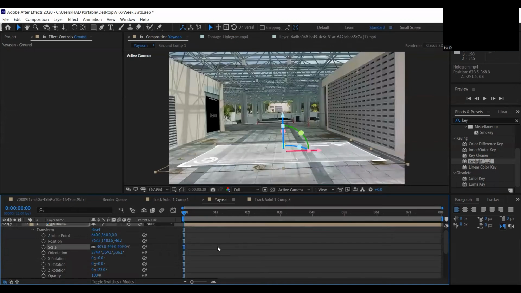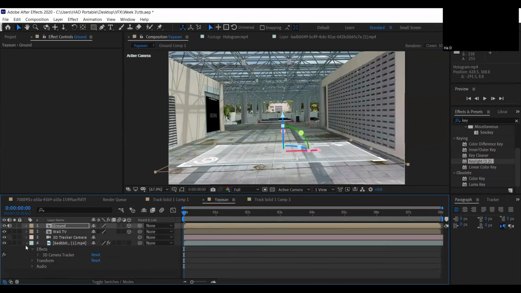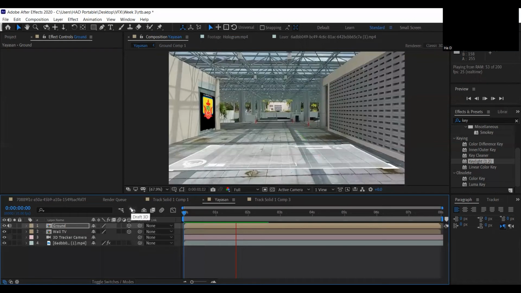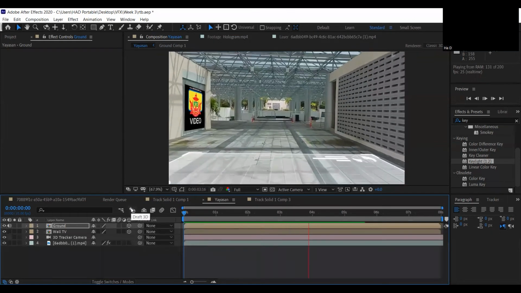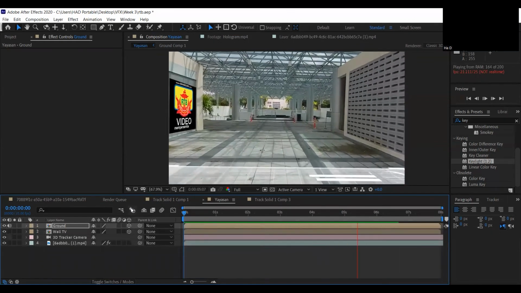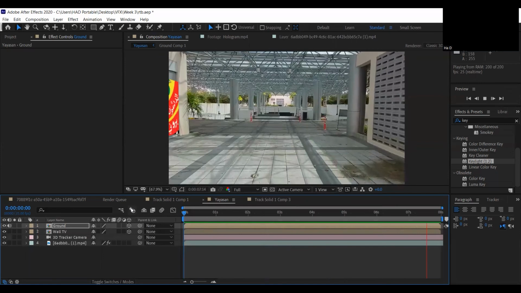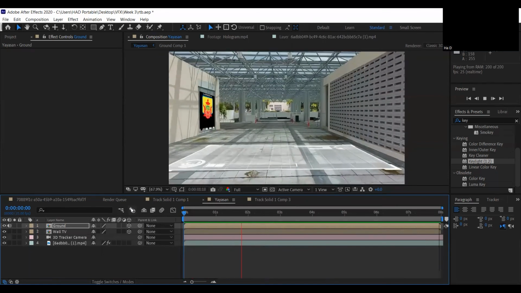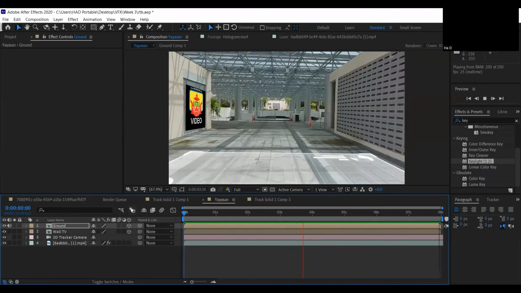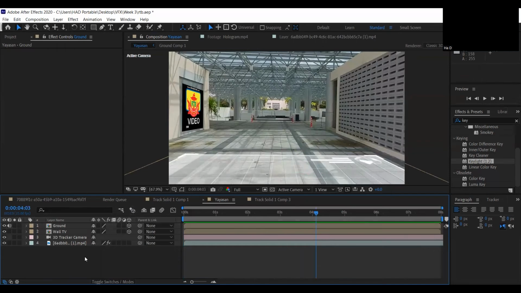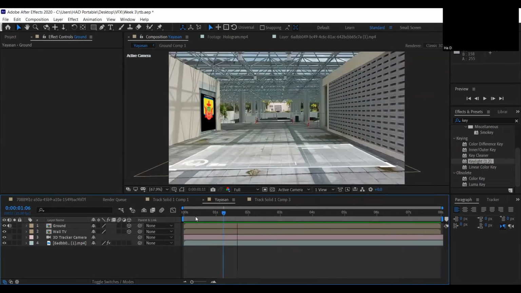Look at that, how it sticks nicely on the ground. So when I play, look at that. It's like making it 3D. Simple as that.